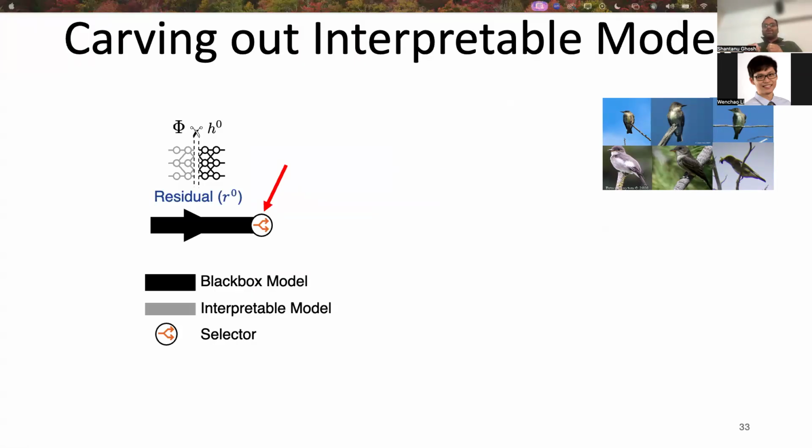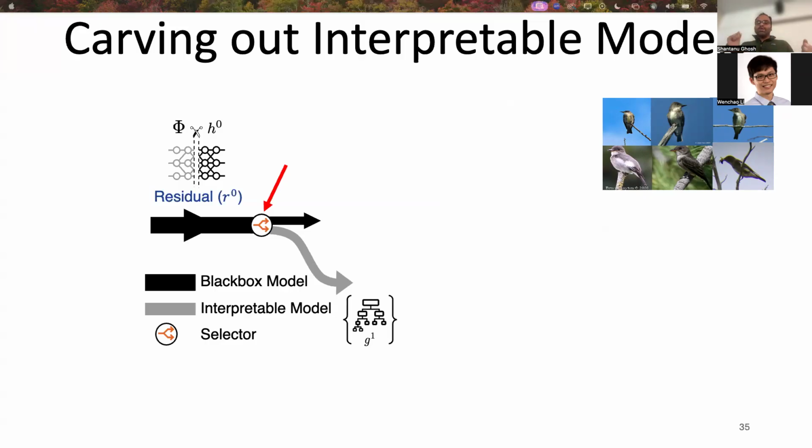These rules are often very simple and they only work well on a very specific subset of data, and they are not generalizable to the entire data set. So we use a selector which selects between the black box and the corresponding interpretable model. These selectors are usually a linear classifier. It uses the interpretable model when it is confident. When it is not, it defers the decision to the black box.